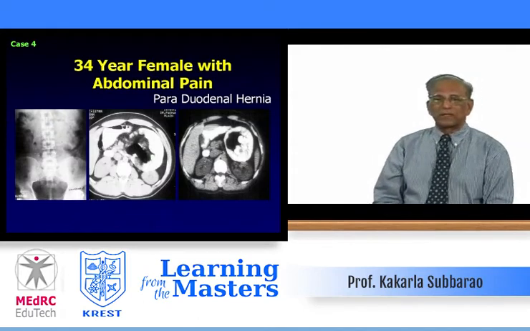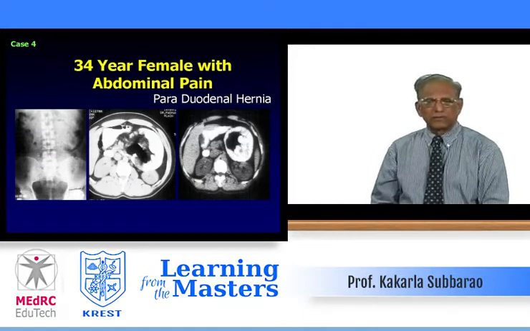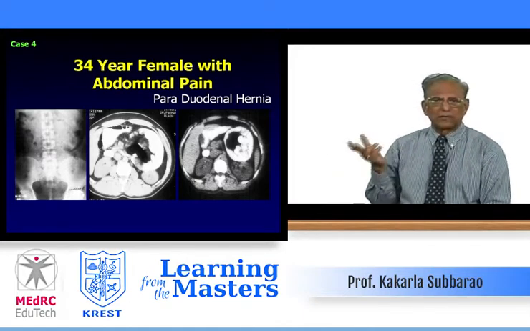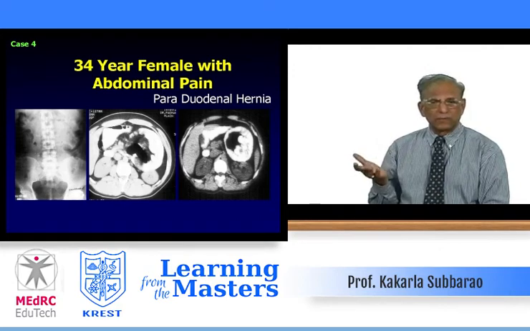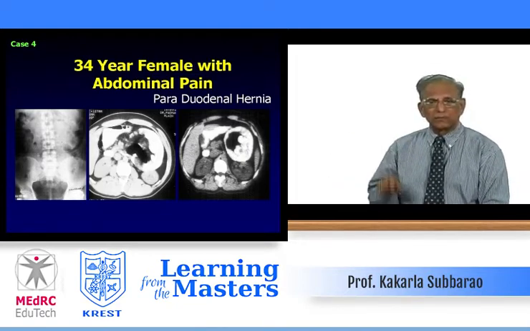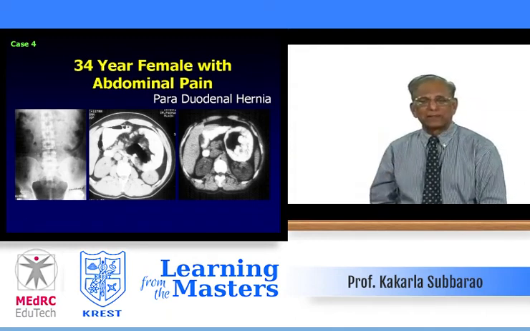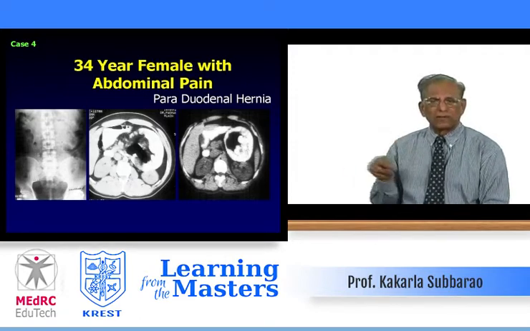Then, case number 4, you are given a plain film, nothing specific, gas shadows here and there, no evidence of obstruction, either mechanical obstruction or paralytic ileus. But then if you look at the CTs with contrast, oral contrast, you see small bowel loops located as if in a sac in the left upper quadrant. Typical. Loculated groups of small bowel, and this is what is called paraduodenal hernia.